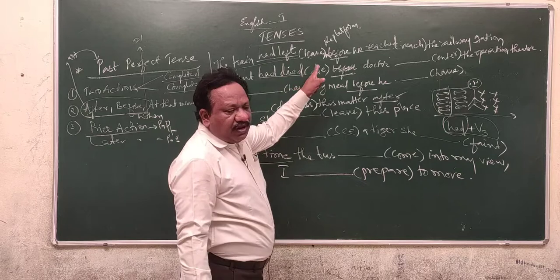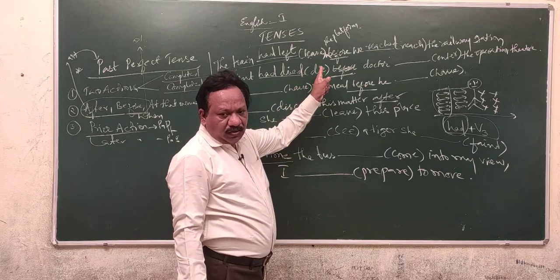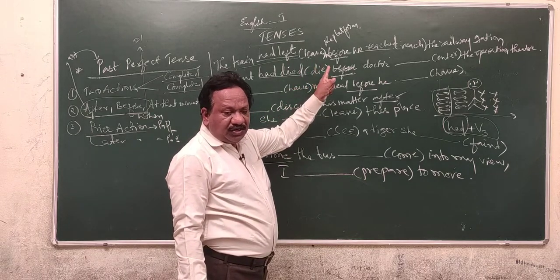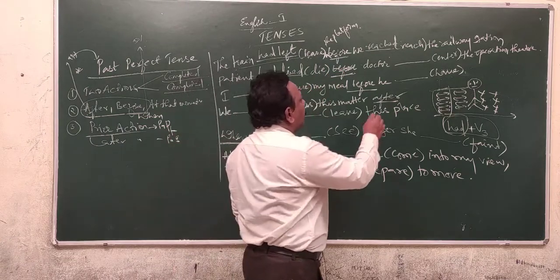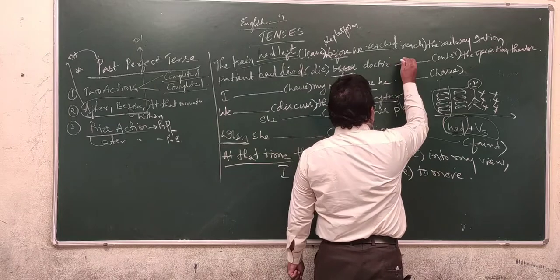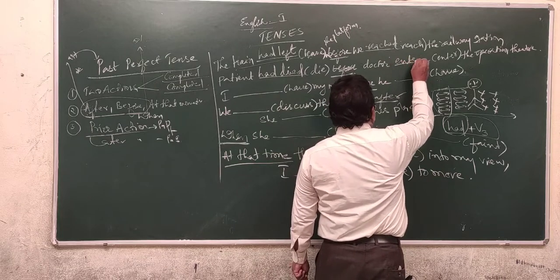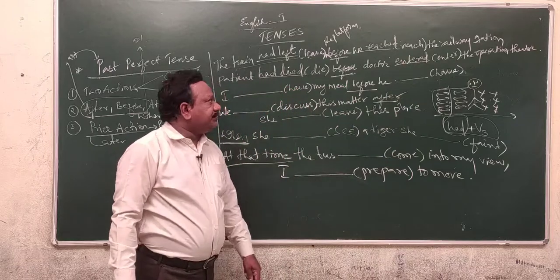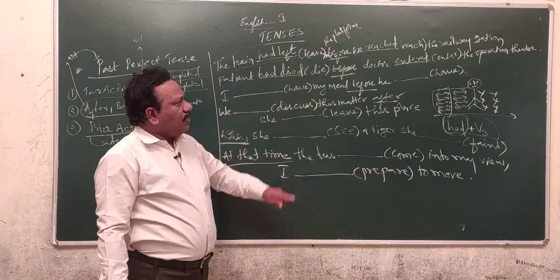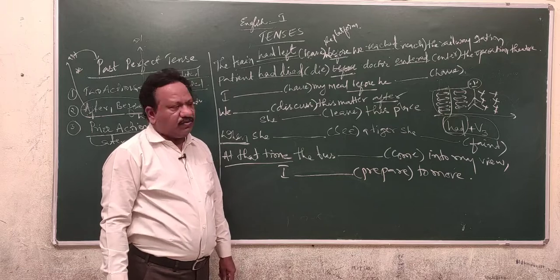Die is a verb, death is a noun, dead is an adjective, deadly is an adverb. The patient had died before the doctor entered the operation theatre. I had my meal before he had.